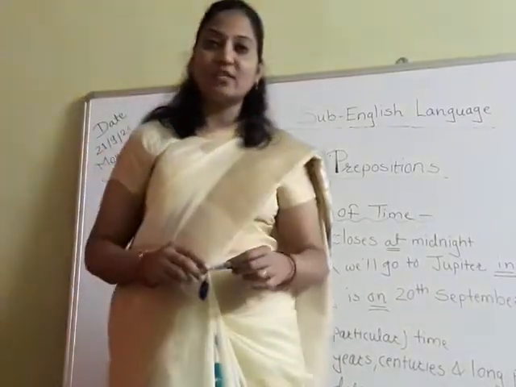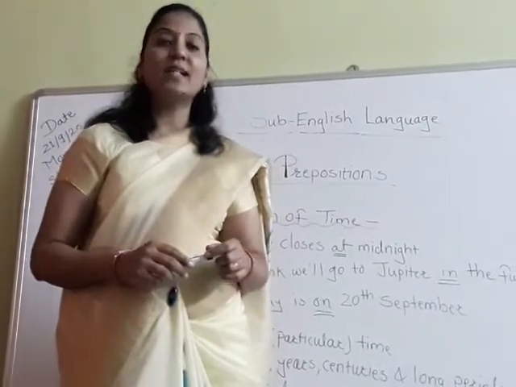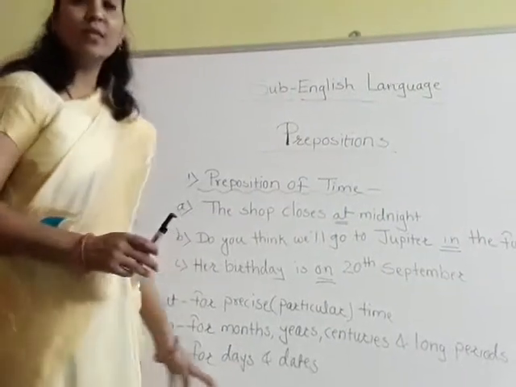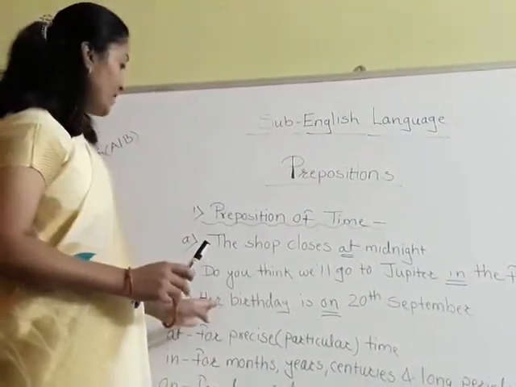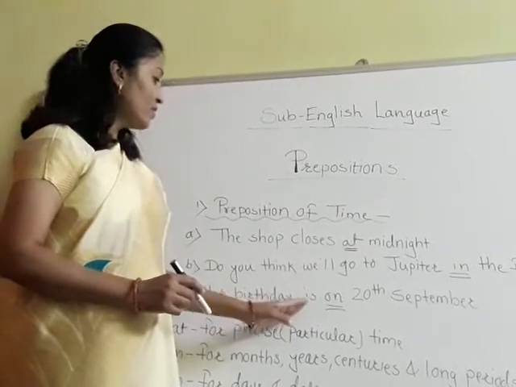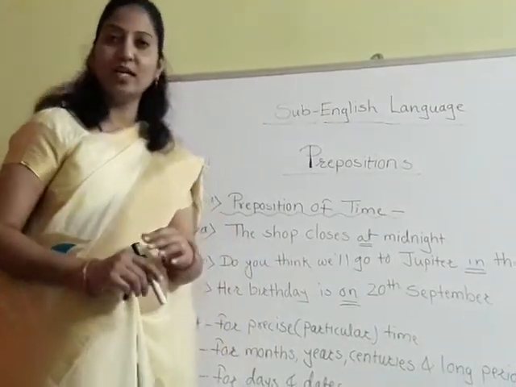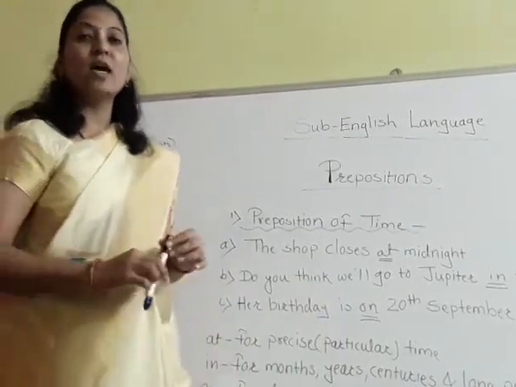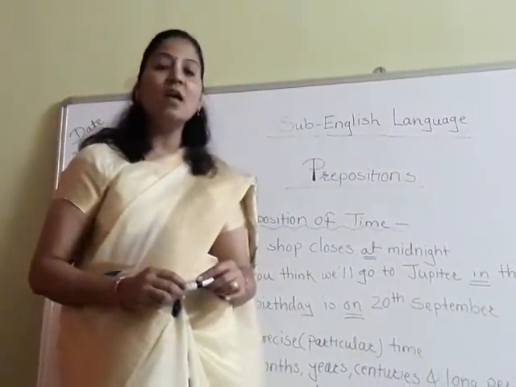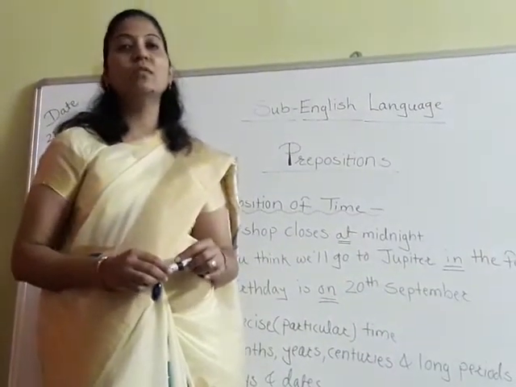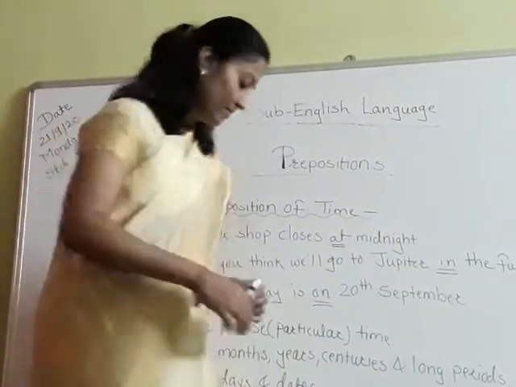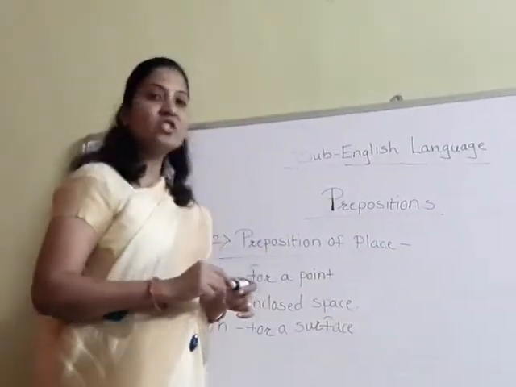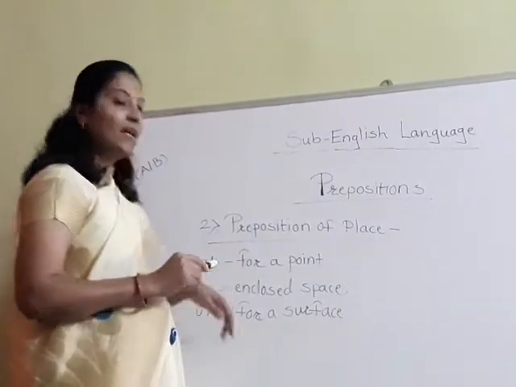Whenever you want to mention days and dates, you have to use the preposition on. For example, here we have used: Her birthday is on 20th September. So here on is the preposition of time. Have you understood, students? Can we move further? Let's move. We have just seen the prepositions of time. The prepositions of time are at, in and on.